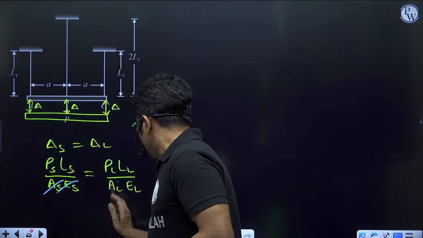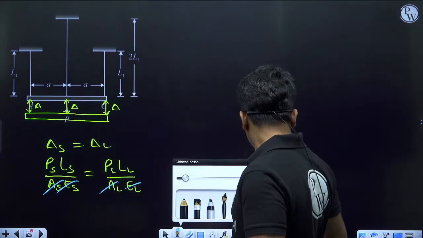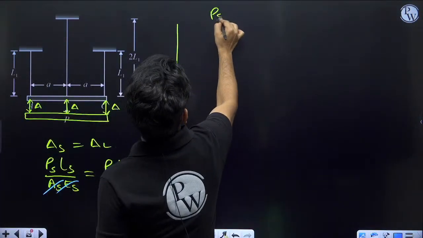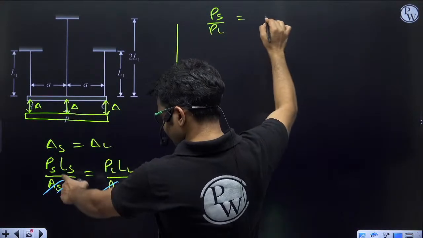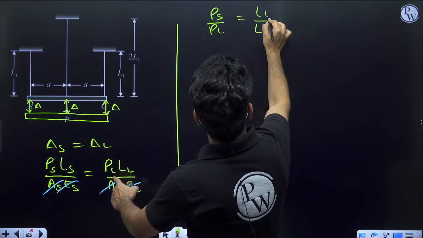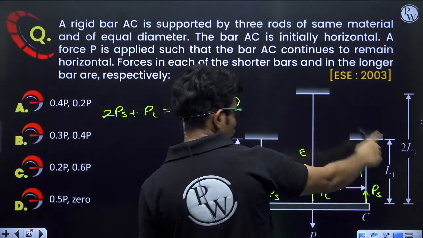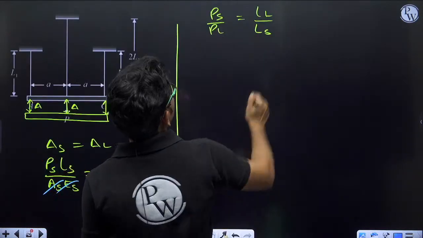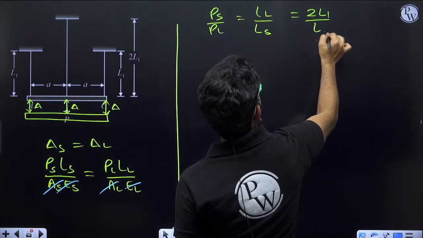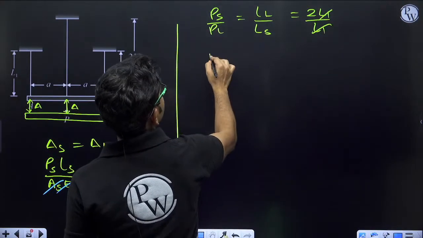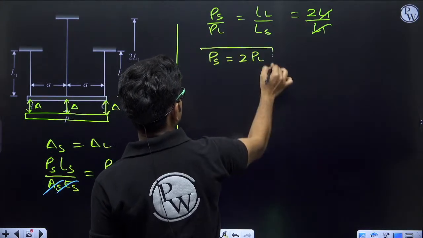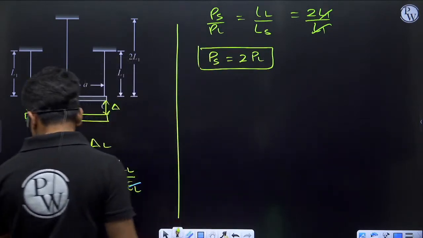So they can be cancelled out from both sides. The ratio of force in shorter bar and longer bar will be equal to the ratio of their lengths. So force in shorter bar divided by force in longer bar will be equal to length of longer bar divided by length of shorter bar. Length of longer bar is 2L1, and length of shorter bar is L1. So that is 2L1 upon L1; L1 and L1 cancel out. So force in shorter bar is equal to 2 times the force in longer bar.